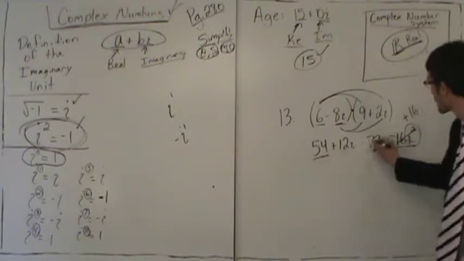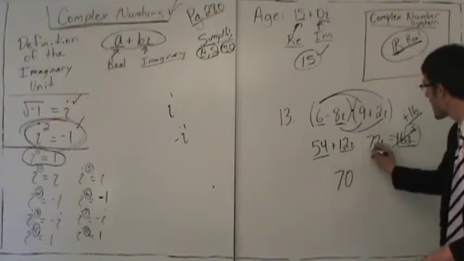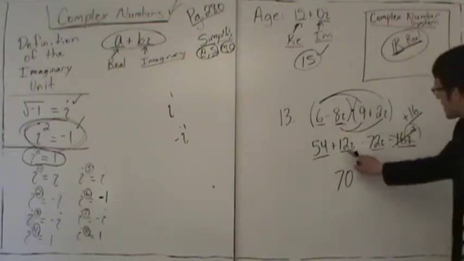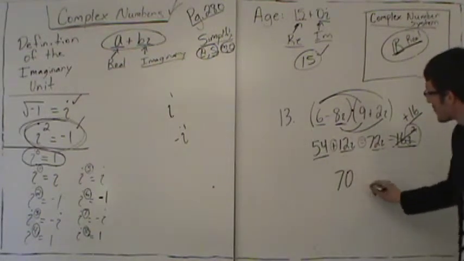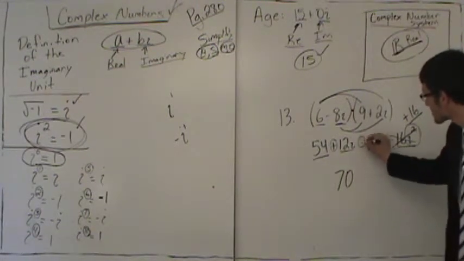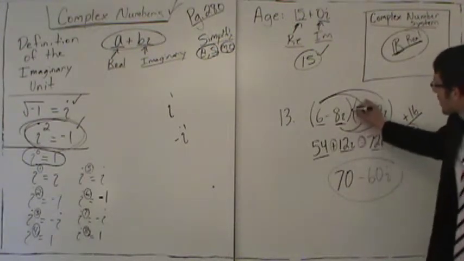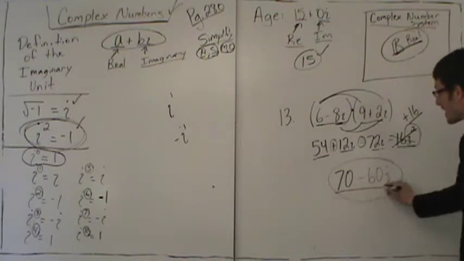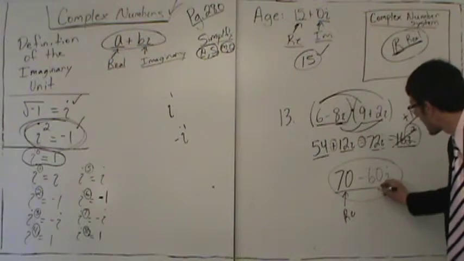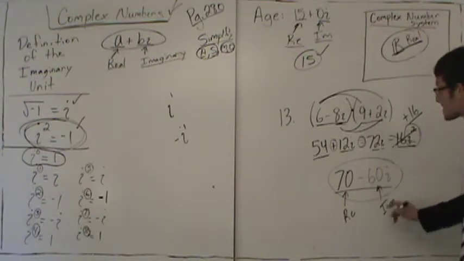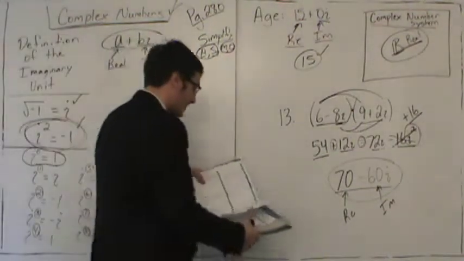Now, we add the real parts. 54 plus 16 gives 70. And now we add the imaginary parts. 12i minus 72i, the signs are different, so we're actually subtracting. 72 minus 12 is 60. So we get, taking the sign of the larger, negative 60i. And question, did the product of two complex numbers result in a complex number? Yes. Notice that the real part is 70 and the imaginary part is negative 60i. So the product of two complex numbers results in a complex number.